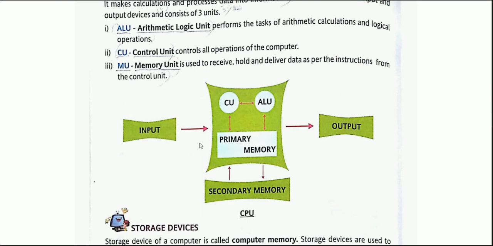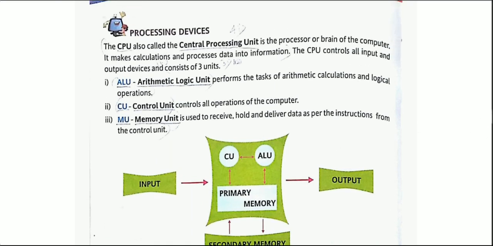CPU is also divided into two parts, basically this one as well as your secondary memory. So over here we are going to learn about this CU, ALU and your primary memory, or you can say your memory unit. So let us start with this processing unit.